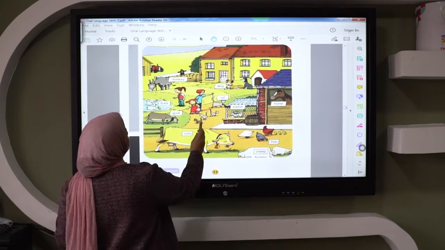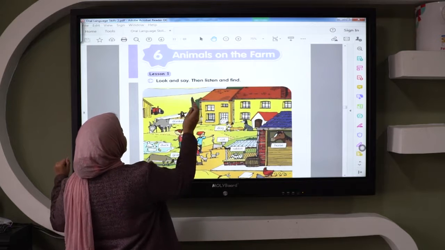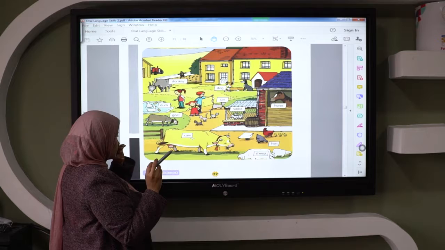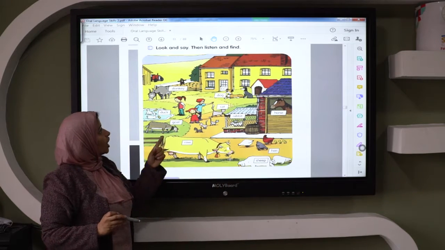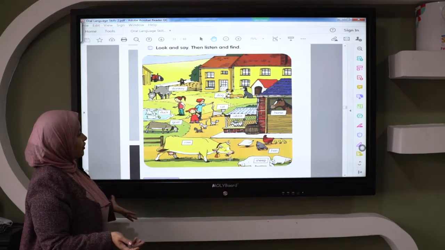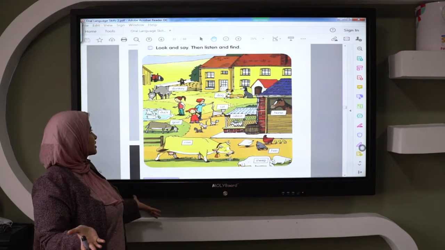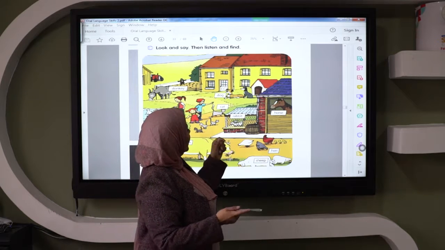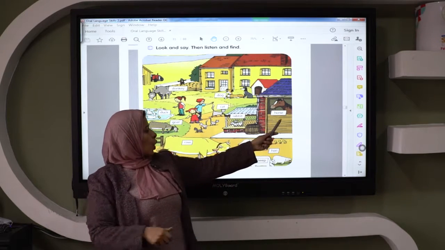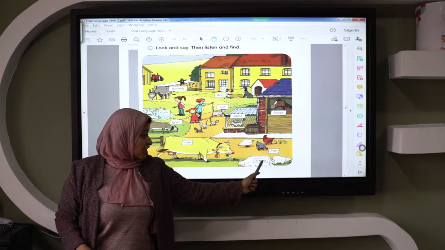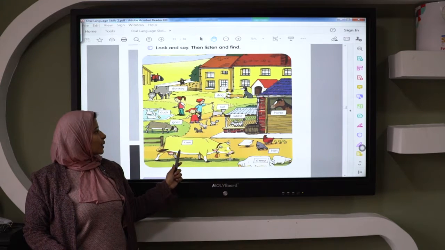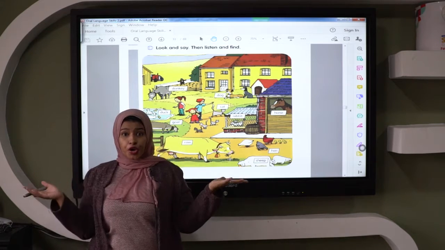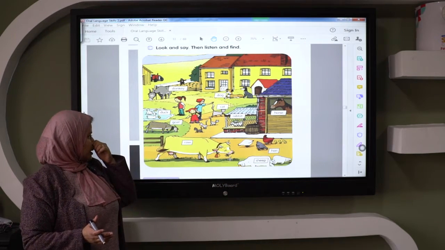you will open the book on Unit 6, Animals on the Farm, and we will open the first page. We have here a farm. What can we find in a farm? We can find donkey, dog, cat, rabbit, horse, hen, sheep, cow, goat, duck. So this is a farm and these are animals. Okay.